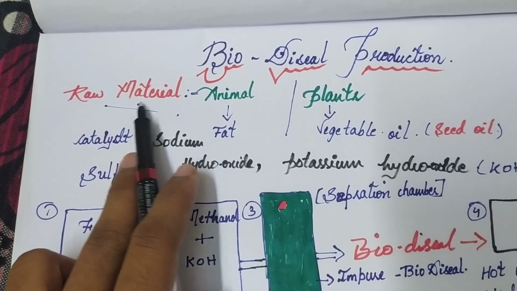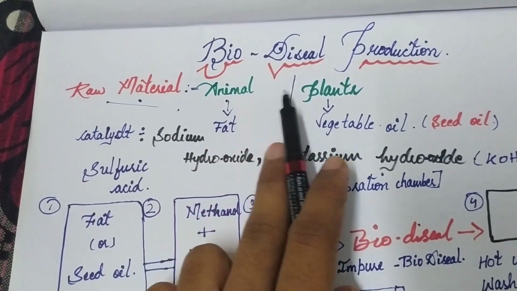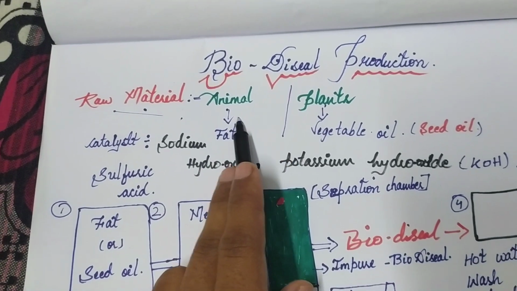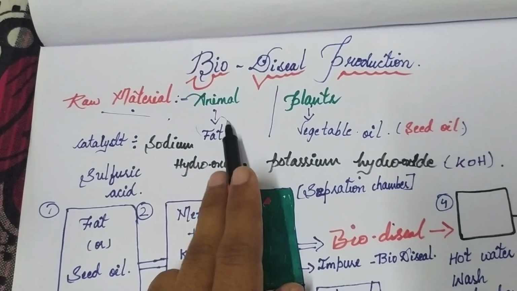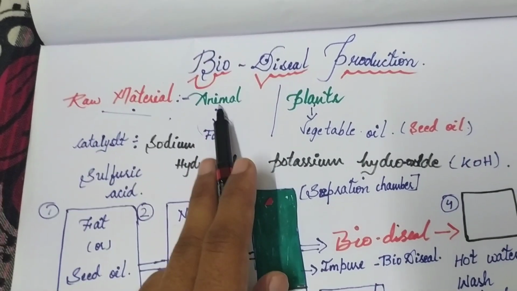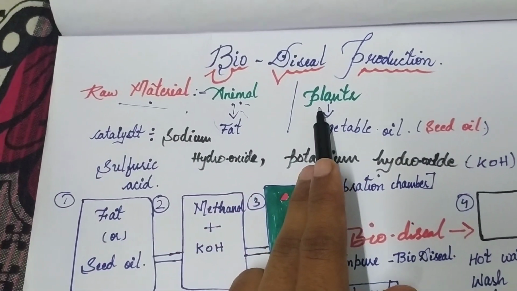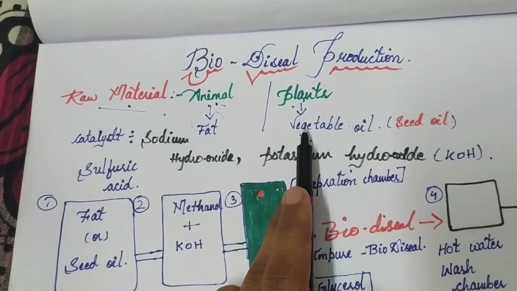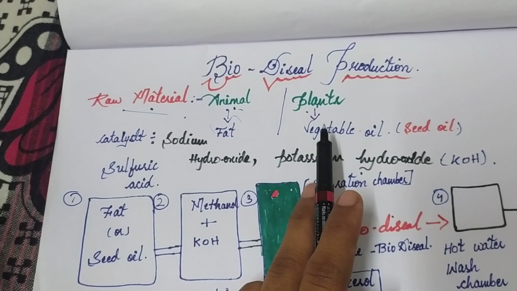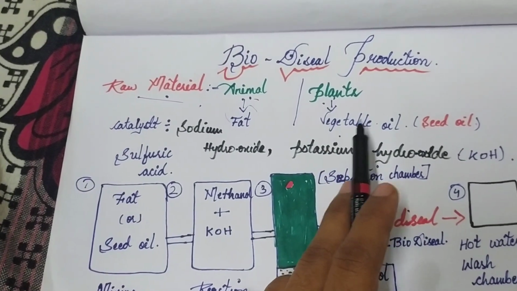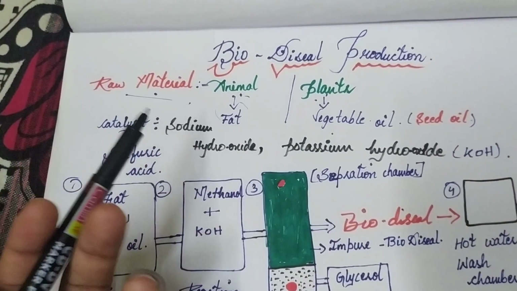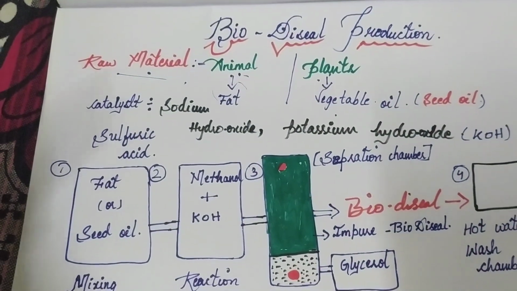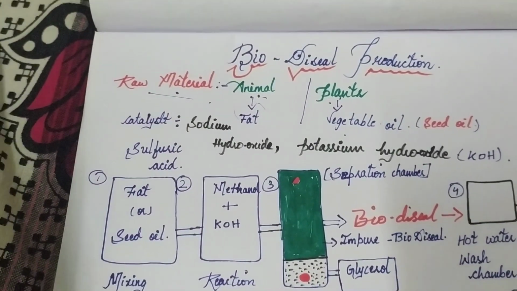The raw materials are extracted either from animals or from plants. If I talk about animals, fat is a substrate for the production of biodiesel. If I talk about plants, the seed oil or edible oil such as mustard oil, castor oil, etc. act as a substrate for the production of biodiesel.